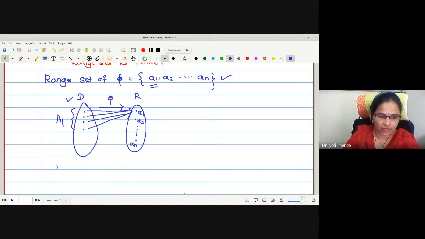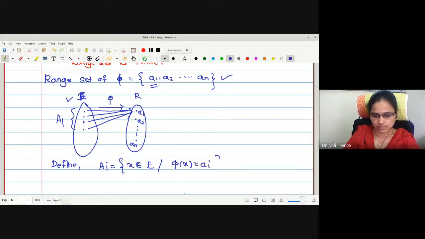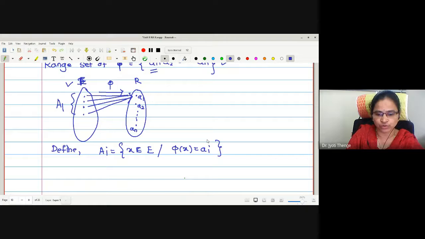Therefore, let me define the set Ai as the collection of all x in E such that phi of x is Ai. Understood this set Ai? Rather, these are the pre-images of Ai. If I am considering set A1, these will be the pre-images of element A1. If it is set A2, these are the pre-images of A2. Likewise, we were going to define the rest.